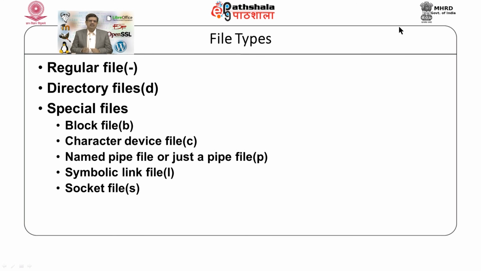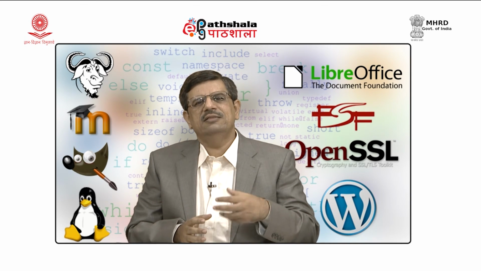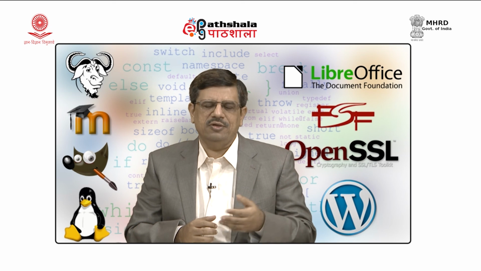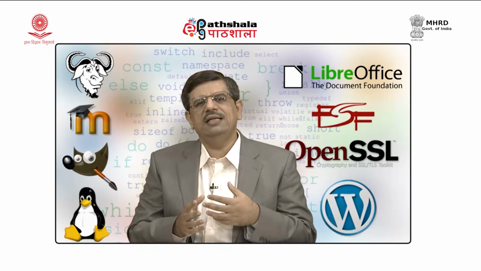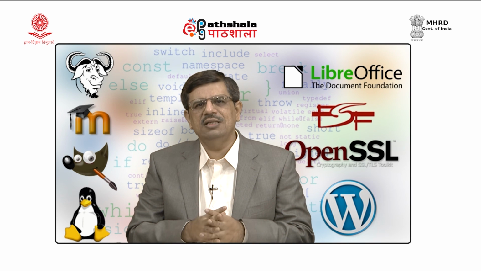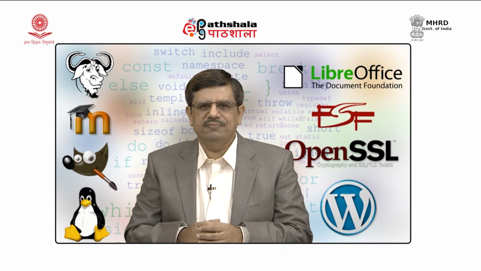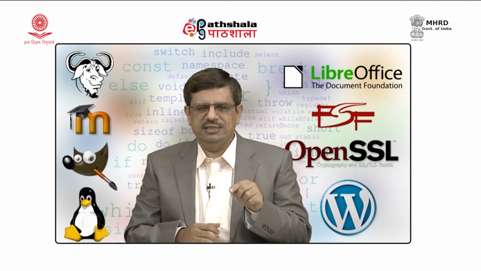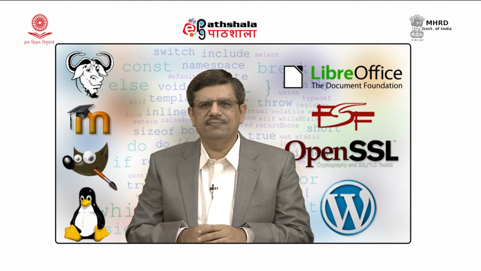So, as you see, there are different types of files available. Usually we deal with character files. As a normal user, we do not deal with special types of files like pipes or sockets. So, generally we either operate with directories or we deal with character files. In this module, we will be focusing on regular files and directories. So, you will find the d notation and the dash notation when we list the file types.